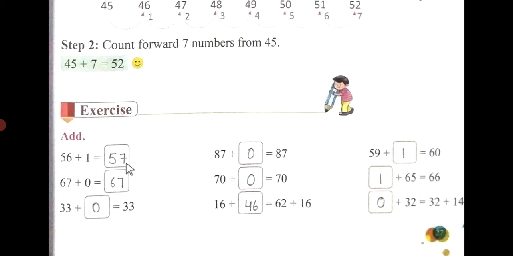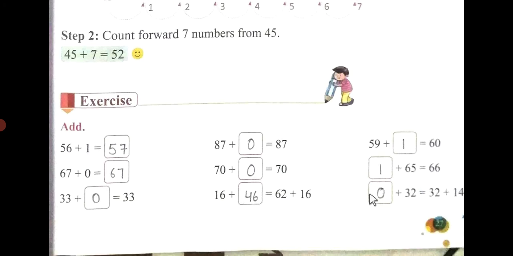56 plus 1 is 57. 67 plus 0 is 67, because I have told you rule number 2, when 0 is added to a number, we get the same number. So 33 plus 0 is 33, 87 plus 0 is 87, 70 plus 0 is 70, 16 plus 46 is 62, 59 plus 1 is 60, 1 plus 65 is 66, and 0 plus 32 is 32.